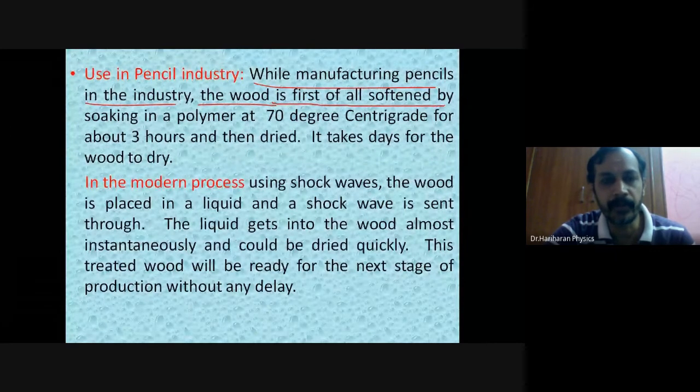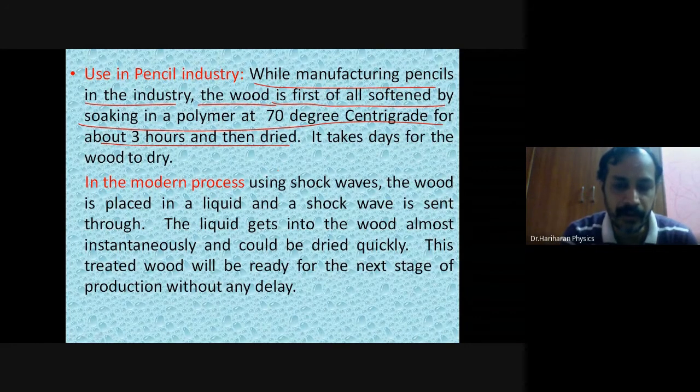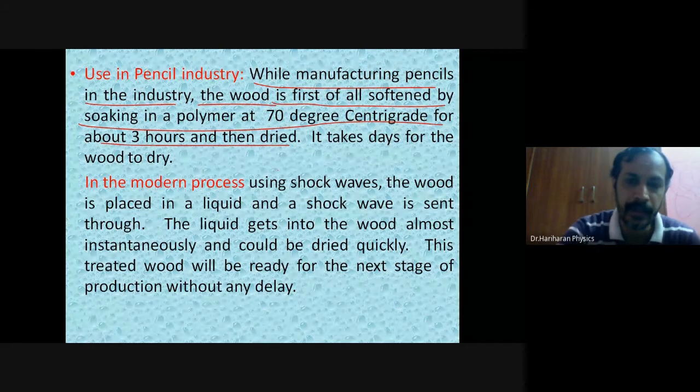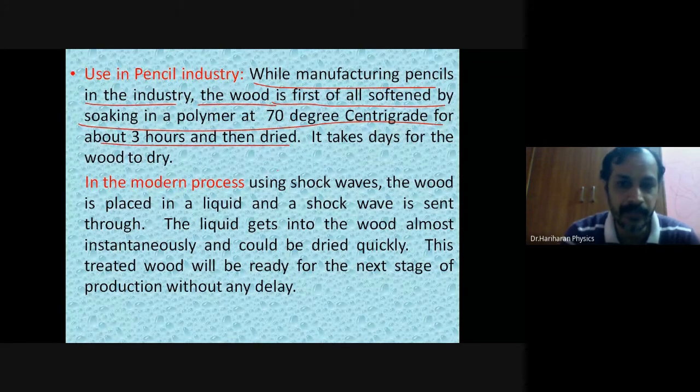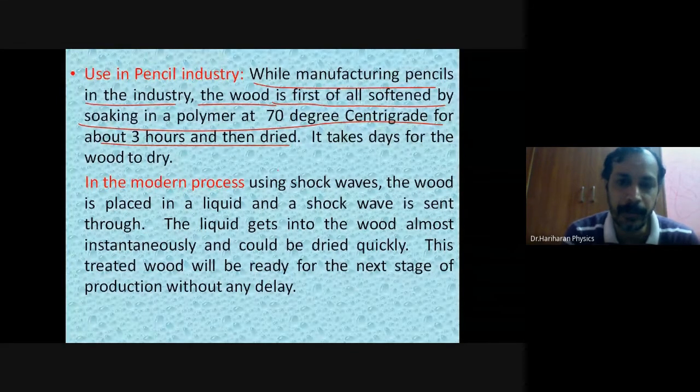It is made soft by soaking in a polymer at a temperature of 70 degrees centigrade for about 3 hours, and then it is subjected to drying. Just as I was telling, say a rasgulla is soaked in a sugar solution. If it is immersed in a sugar solution for, say, as much as 12 hours, then the sugar solution is going to penetrate inside the rasgulla or rasmalai.